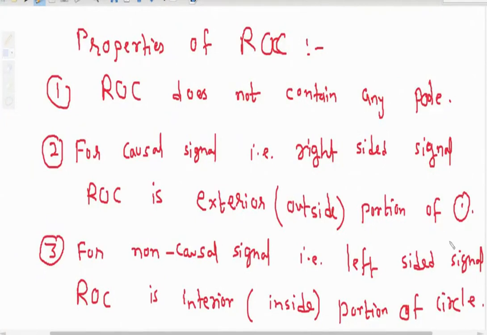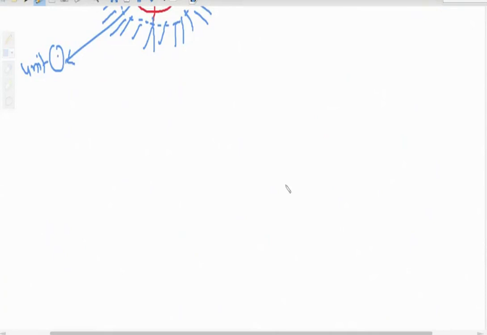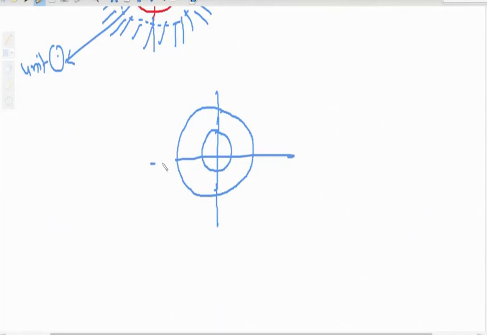Okay, now one more example, you tell me. Suppose I have this type of region of convergence. This is one unit circle, and this is my one more circle. And my ROC is like this, it is going inside. So now what is the nature of the signal? It is going inside the circle also. Consider the inside circle is the unit circle.